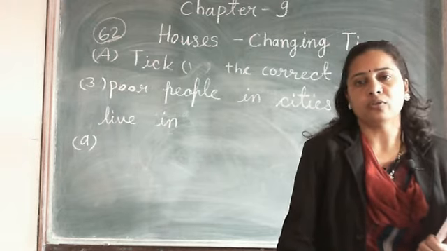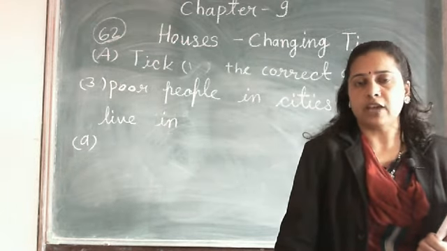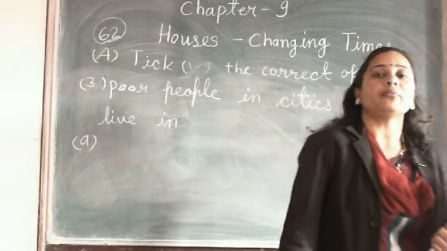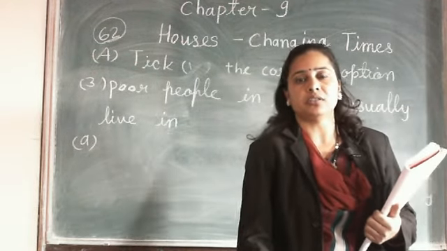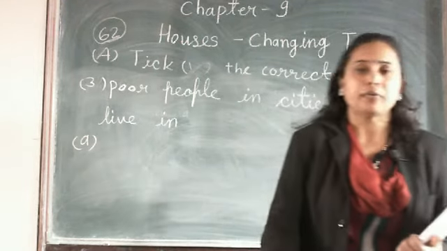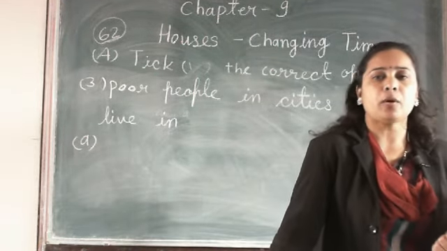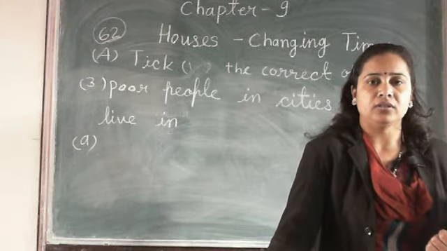They have no house, no proper facility of food, no proper facility of electricity, meaning they are facing so many problems related to livelihood.